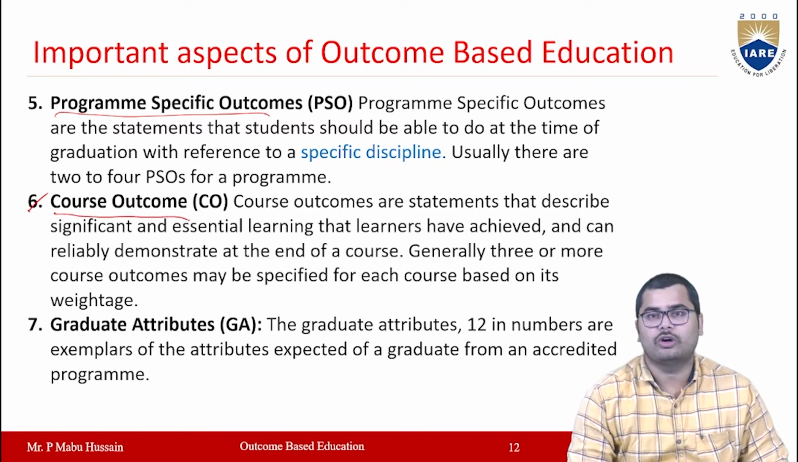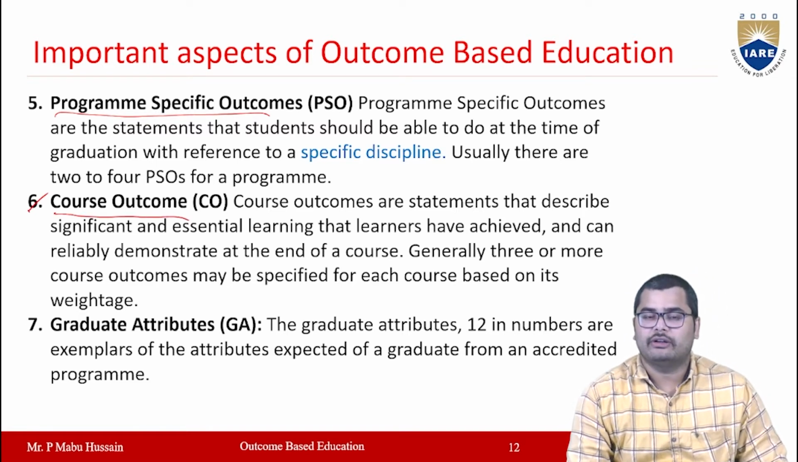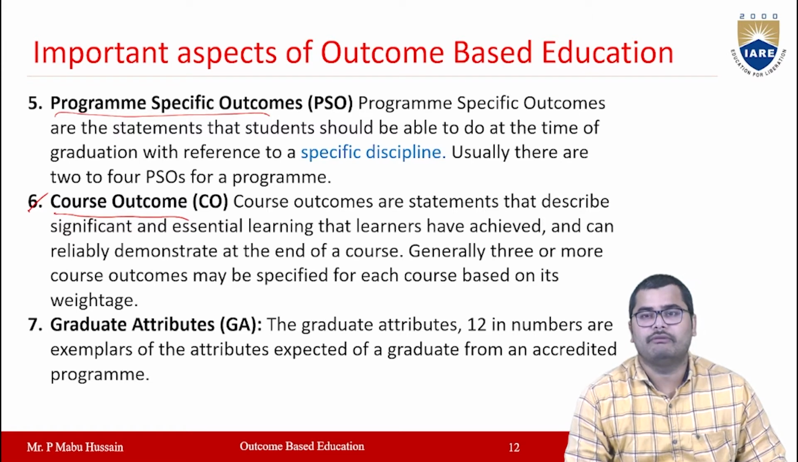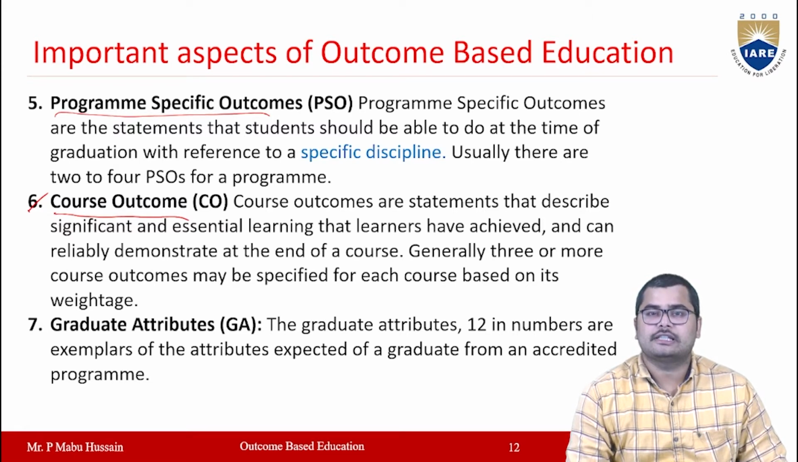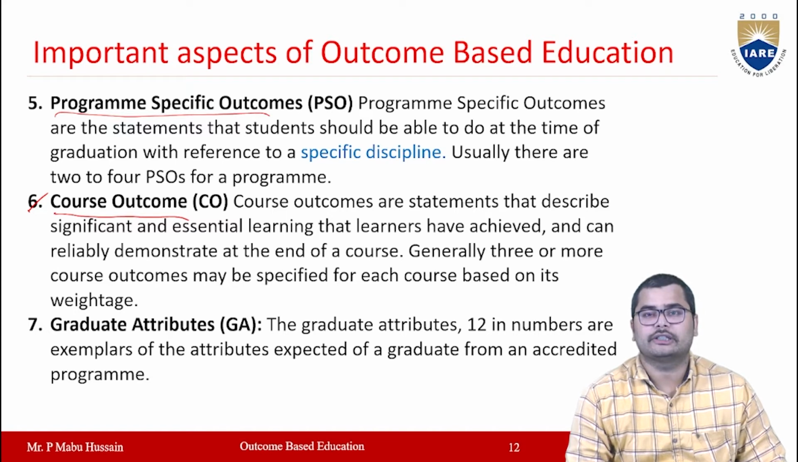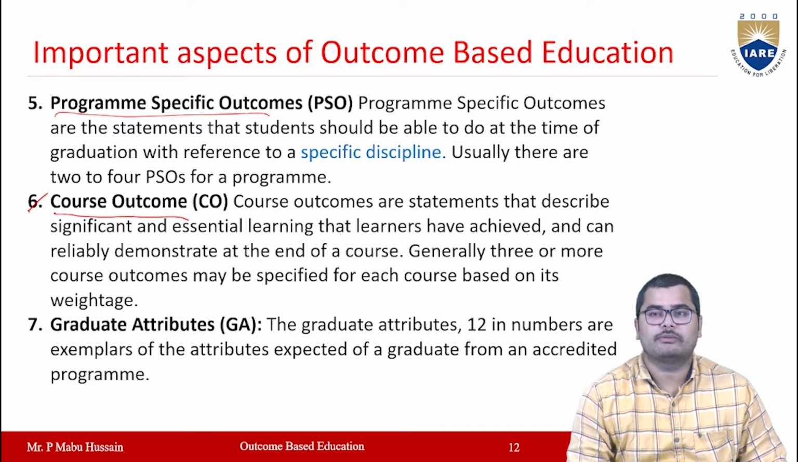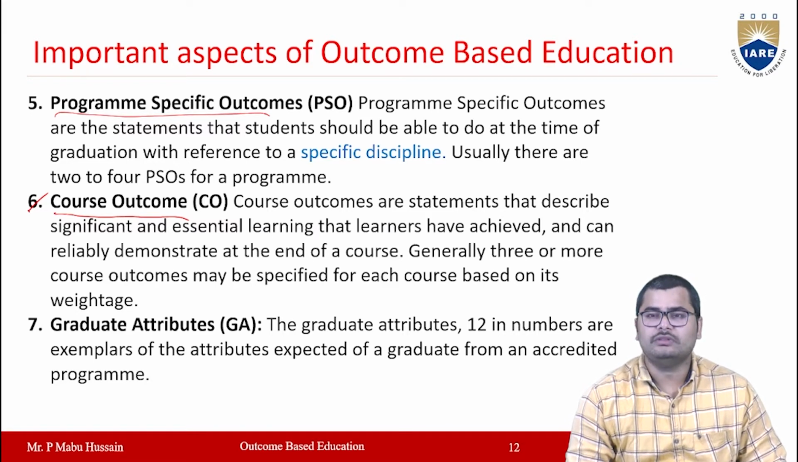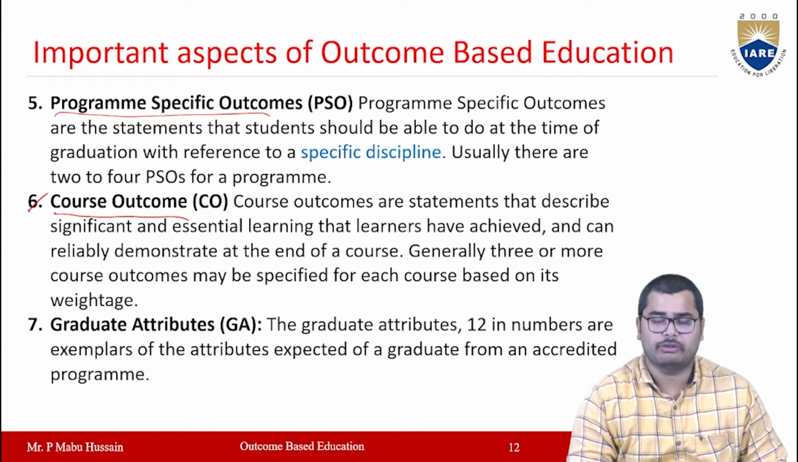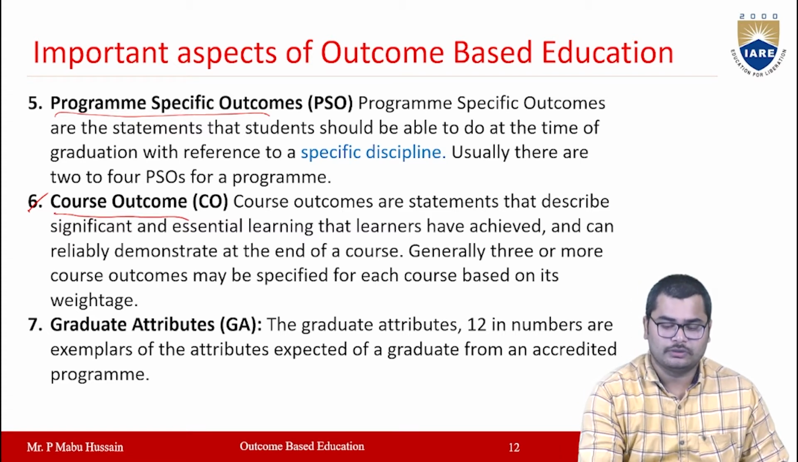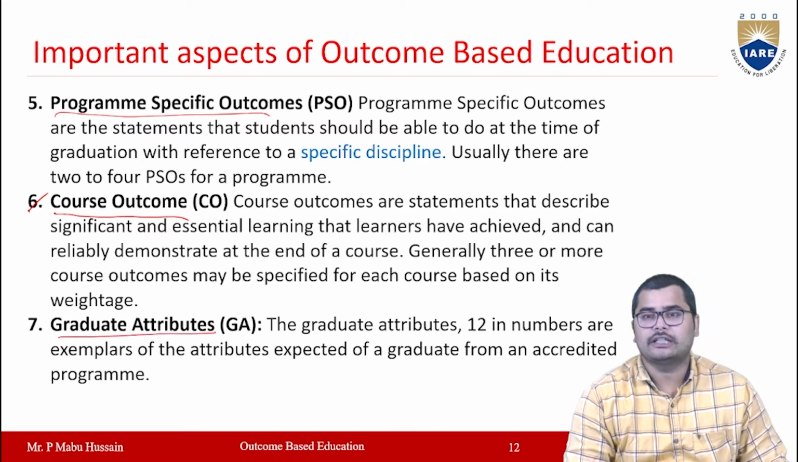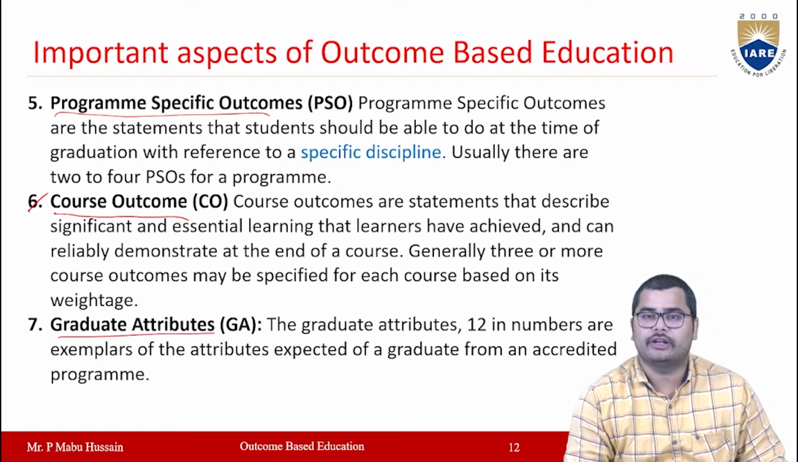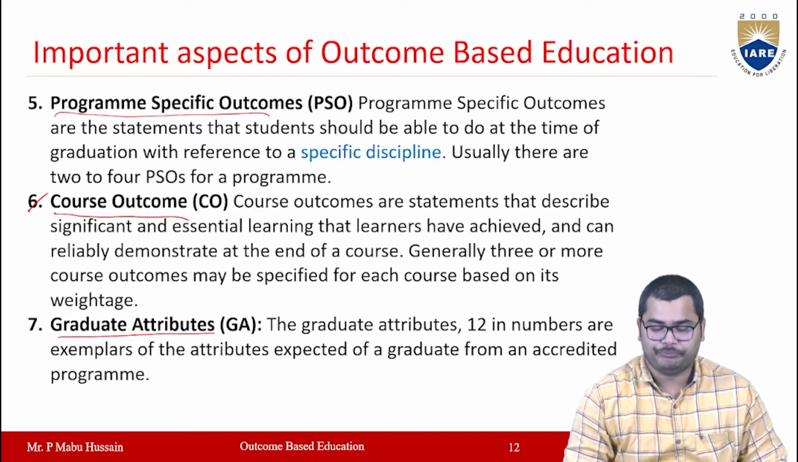So then course outcome. In every program you will have different subjects, right? Each subject or course will have certain course outcomes. These course outcomes are the statements which the student has to achieve by the end of the course. Generally, 8 to 12 COs will be defined for a particular course. And then graduate attributes. Graduate attributes are defined by NBA. There are 12 in number.